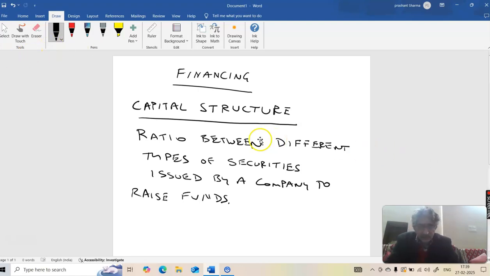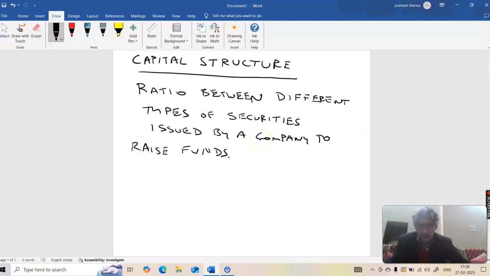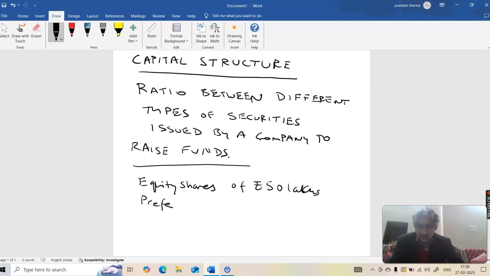I'll give an example, and that will make things clear. Now suppose a company issued equity shares of rupees 50 lakhs, and it also issued preference shares, that's the second type of shares, of rupees 10 lakhs, and it further raised 40 lakh rupees by issue of debentures.